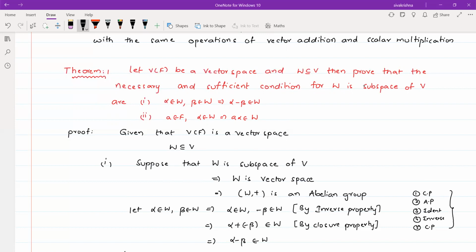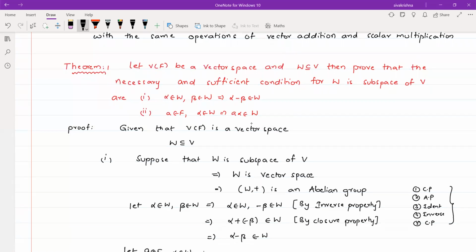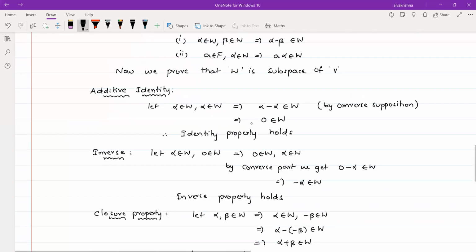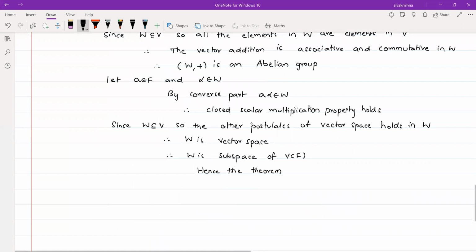In order to prove W is a subspace, we have to prove that W itself is a vector space. The definition of vector space is that first we have to satisfy the abelian group conditions, after that the closed scalar multiplication property, and after that the postulates. All those conditions hold in W, so I have written that W is a vector space. Hence W is a subspace of V over F. Hence the theorem. Thank you.